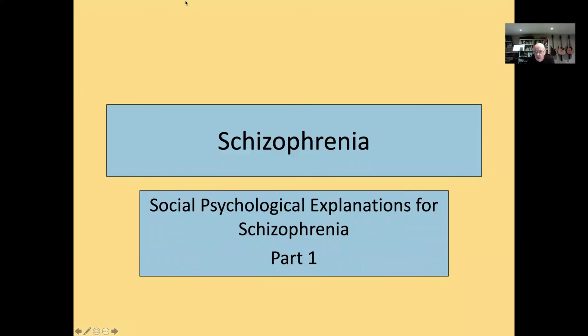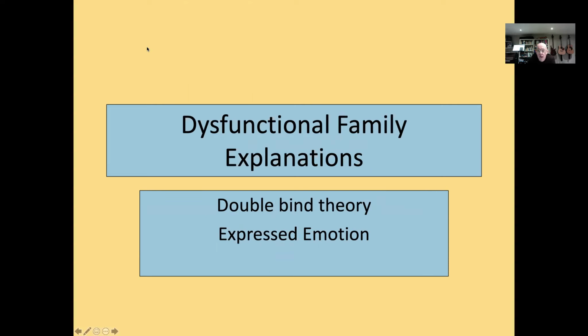Hello, so welcome to our third type of explanation of schizophrenia. And this one is a social psychological one. This explanation is going to explain the causes of schizophrenia in terms of the people around the person who has schizophrenia. And as you can imagine, families are going to be involved in that. The one that we're going to look at most is a dysfunctional family explanation of schizophrenia, and we're going to look at the theories based on two main sections.